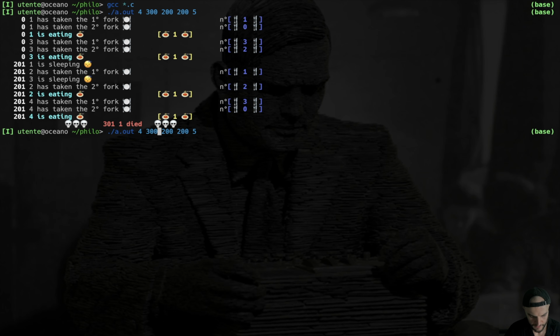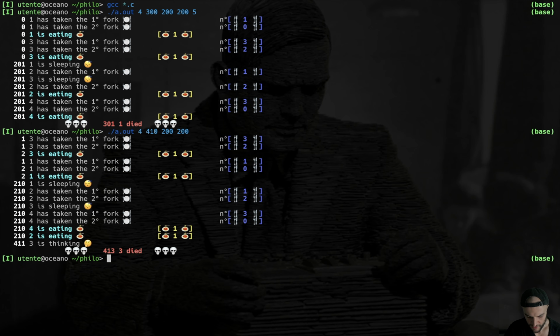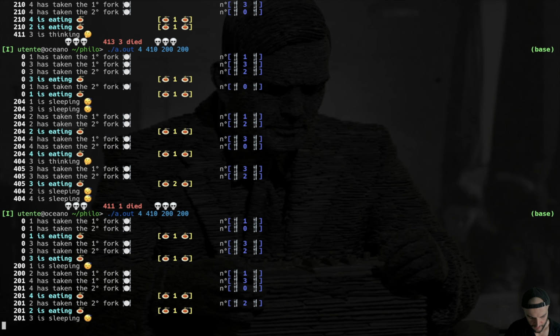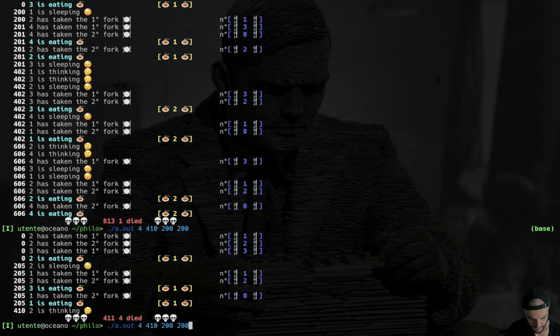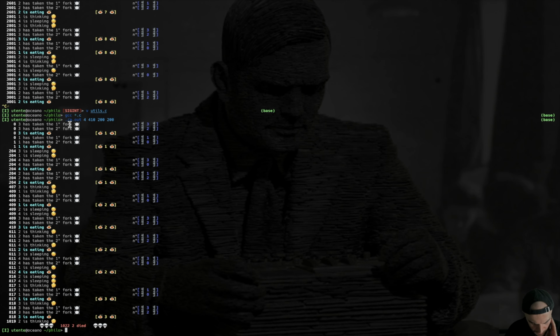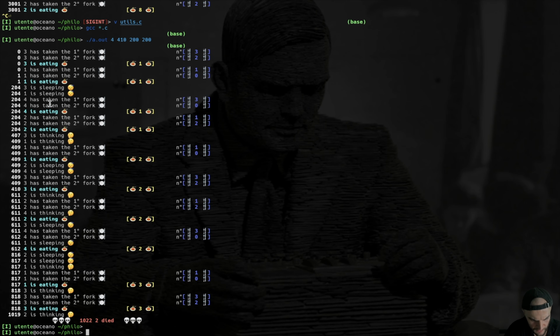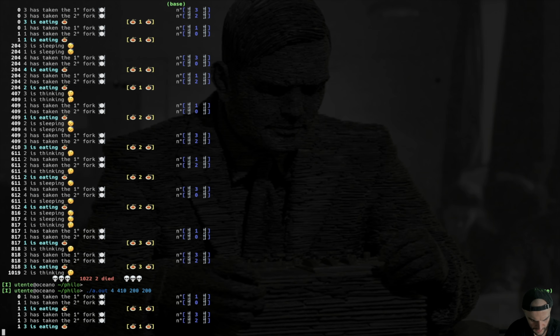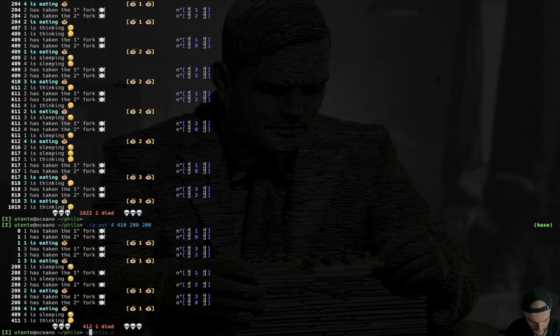Okay, this works. Now with this we have that nobody should die, right? On the contrary, I have that some philosophers are dying. What is the problem here? All right, this doesn't work. In this condition, philosophers shouldn't die when they are 4. There is a bug lurking somewhere. Let me find out. A few moments later.